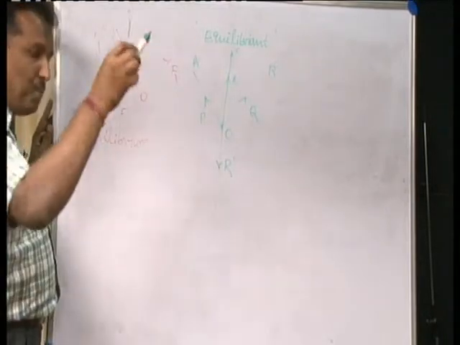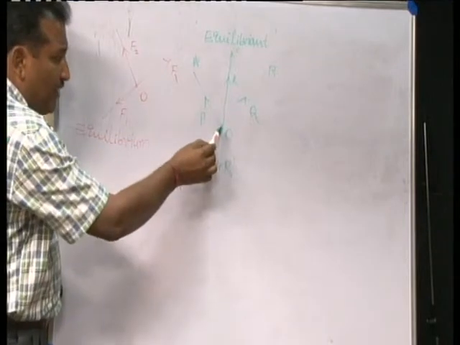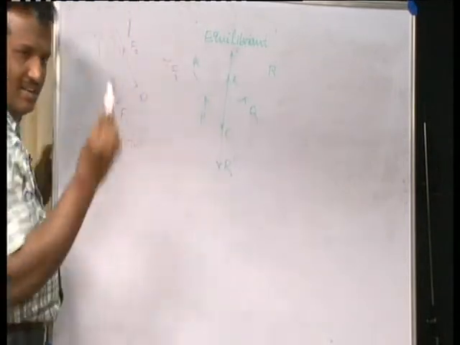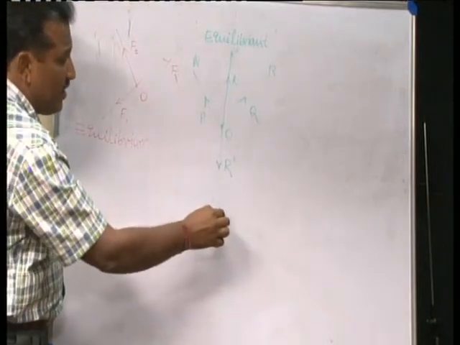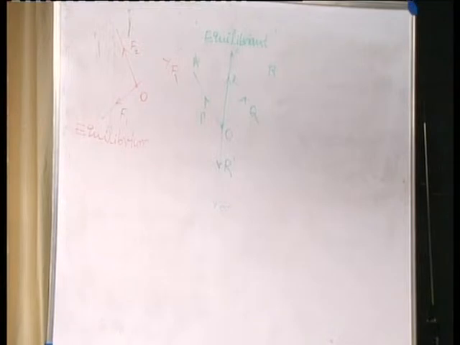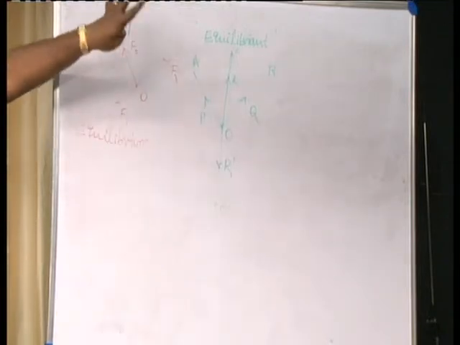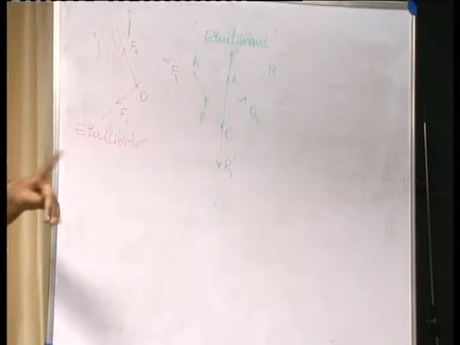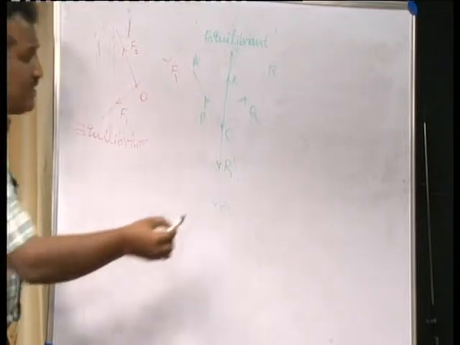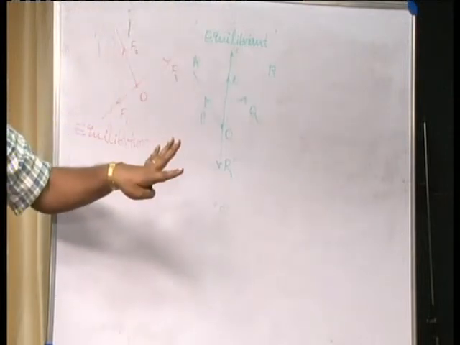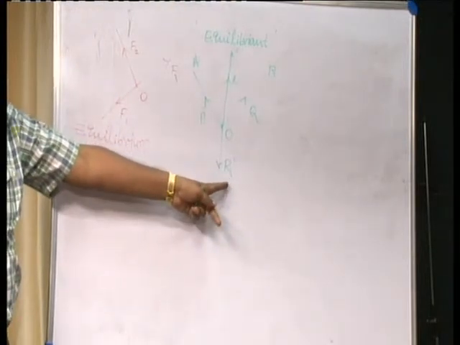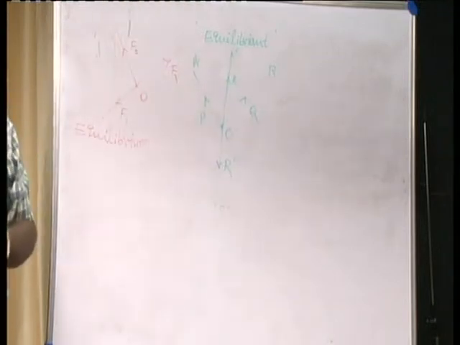If you apply one more force, R dash, equivalent to the resultant but in the opposite direction, then the body is at rest and the forces acting on it are in equilibrium. Because of the presence of this force R dash, these forces are in equilibrium. Therefore, this force is called the equilibriant.